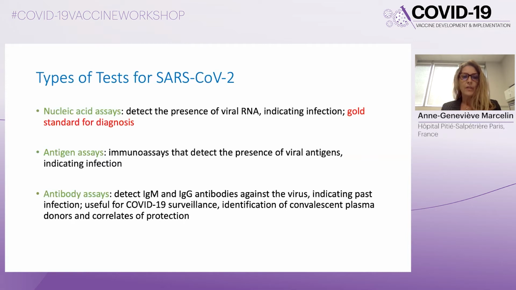And then we have antibody assays, and they detect IgM and IgG antibodies against the virus, indicating past infection. They are useful for COVID-19 surveillance, identification of convalescent plasma donors, and also to determine correlates of protection.